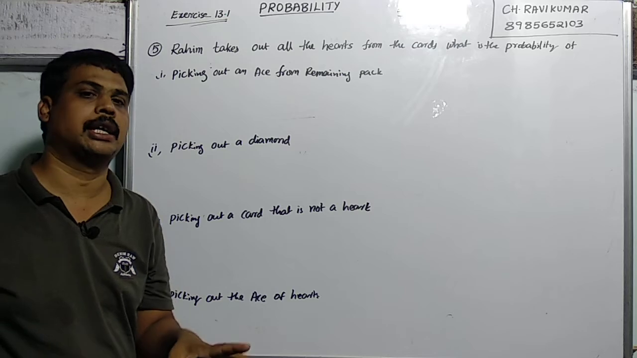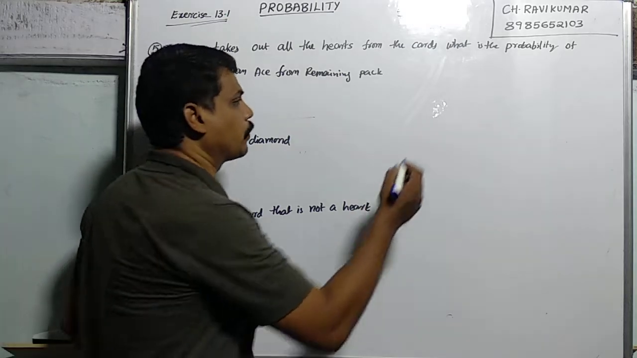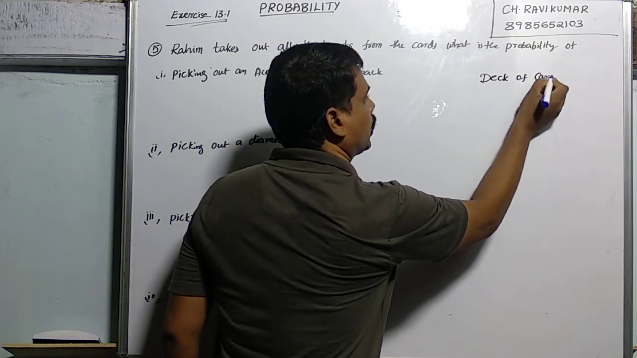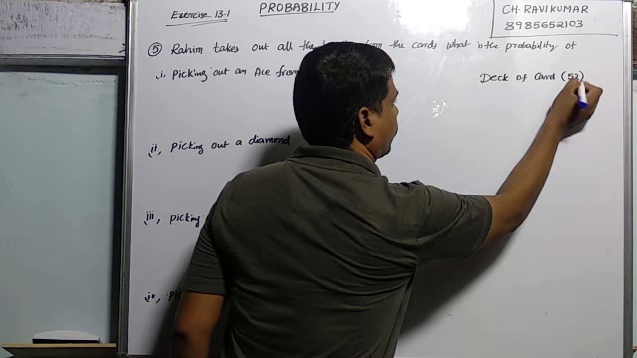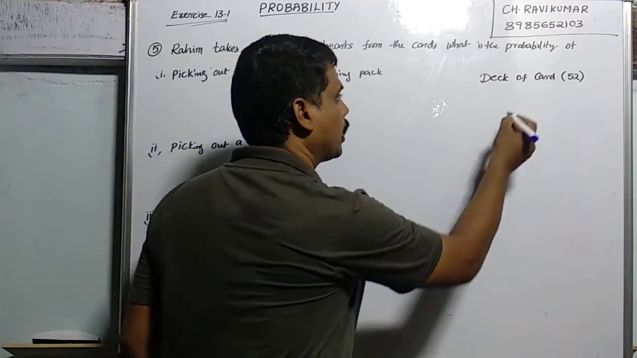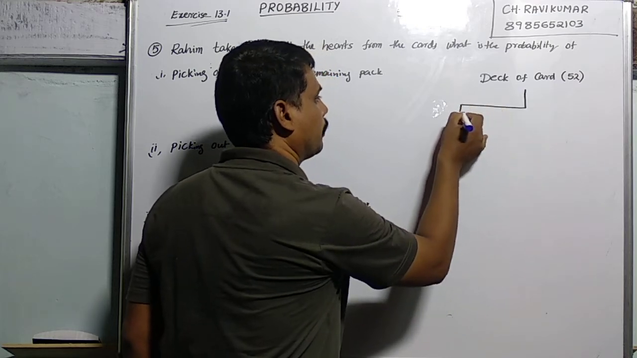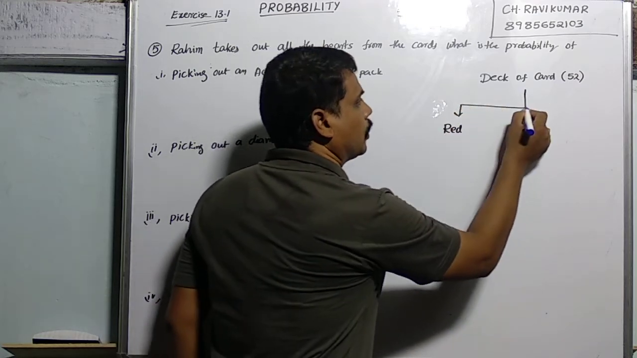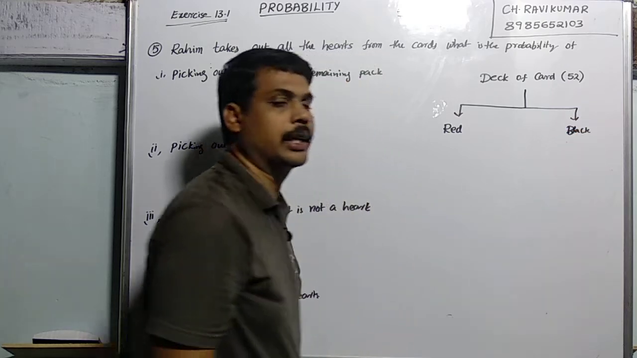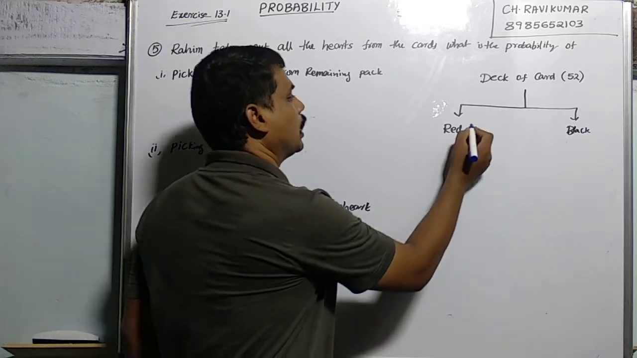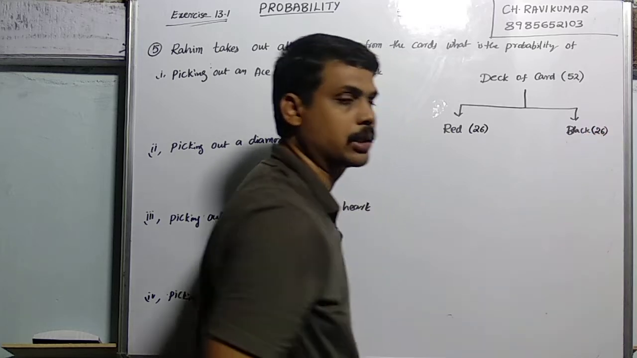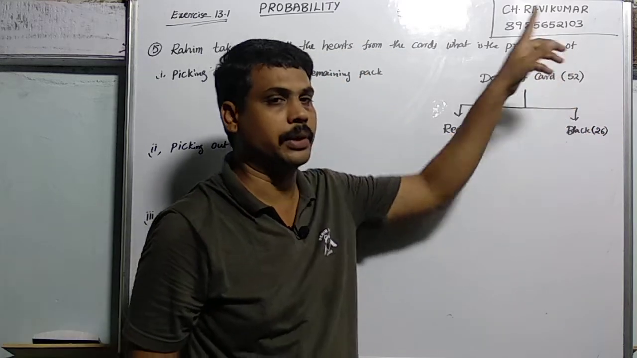First of all, we have to discuss playing cards. We say this is a deck of cards. There are totally 52 cards. Now these 52 cards are divided into 2 parts: one is the red cards, another is the black cards. In the red part there are 26 cards, and in the black part also there are 26 cards. Totally 26 plus 26, 52.